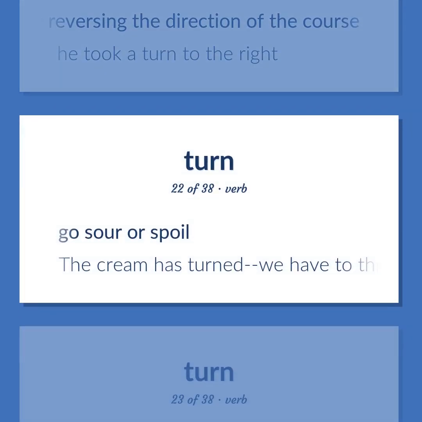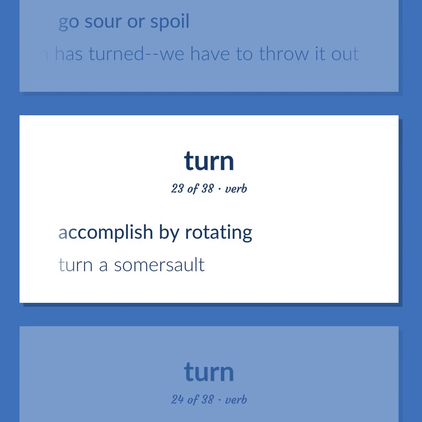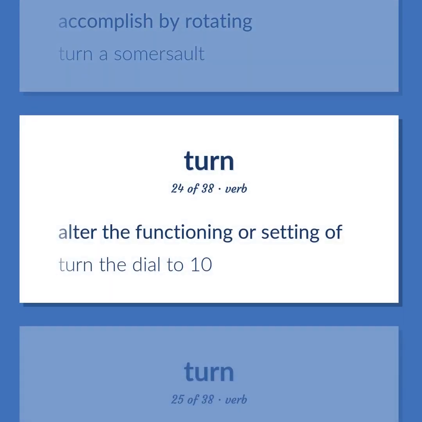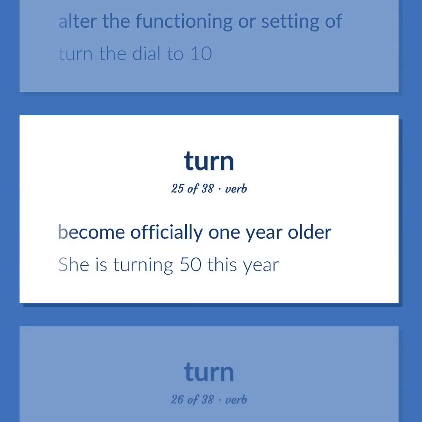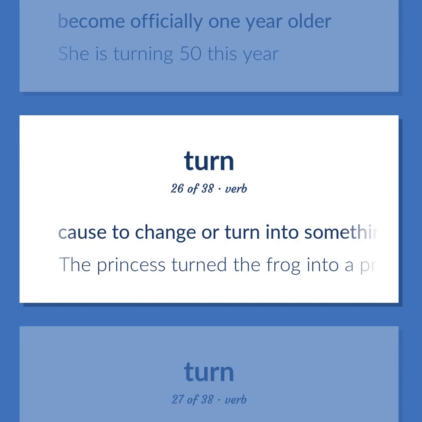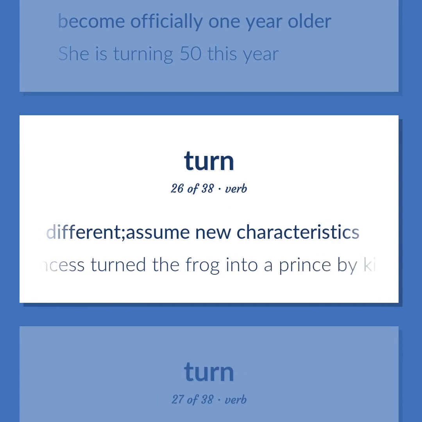Go sour or spoil. The cream has turned, we have to throw it out. Accomplish by rotating. Turn a somersault. Alter the functioning or setting of. Turn the dial to 10. Become officially one year older. She is turning 50 this year. Cause to change or turn into something different. Assume new characteristics. The princess turned the frog into a prince by kissing him.